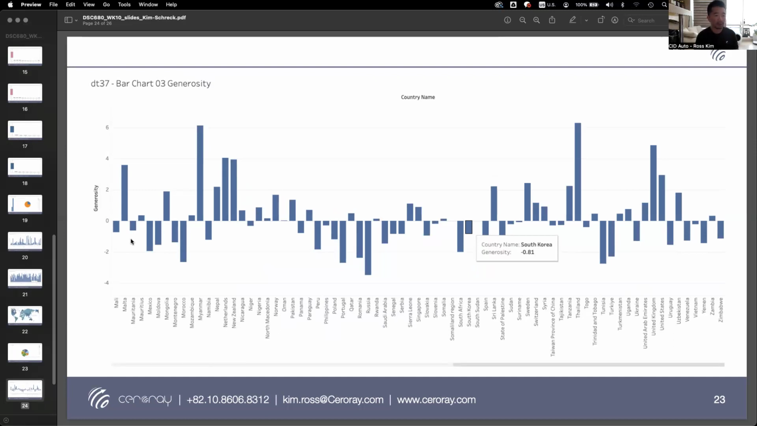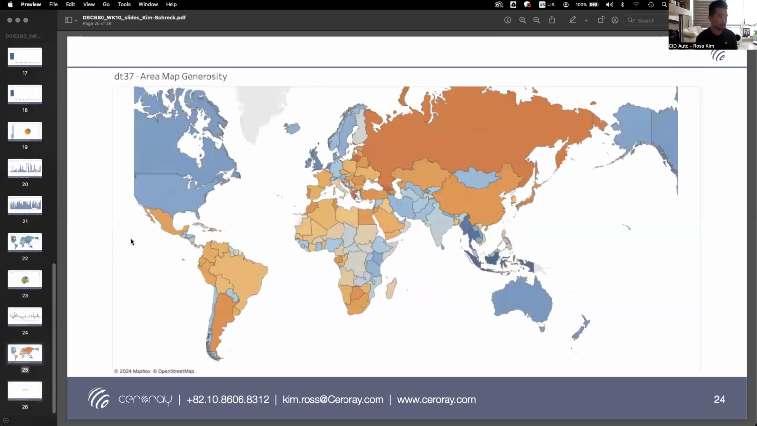The level of generosity among nations. So what I have here, you can see that the ROK is well below zero and well below a lot of other nations. And that is also portrayed here in this area map for generosity.